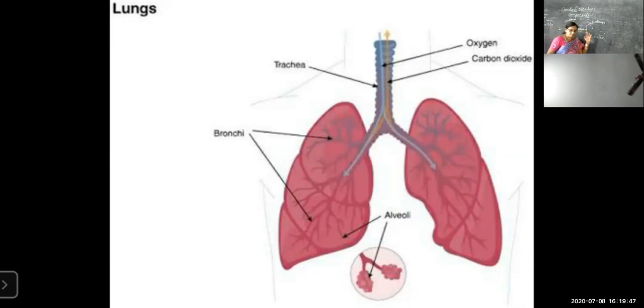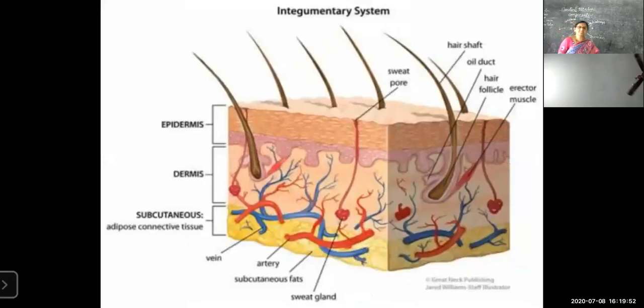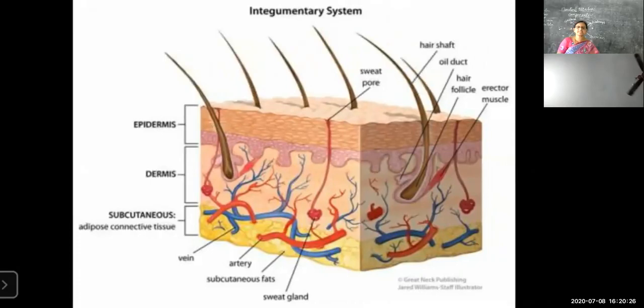Next, skin. Okay, the skin has different parts here. Hair follicles will be there, and then sebaceous glands and sweat glands also. The excess amount of water and excess salts will be gathered by the sebaceous glands and sweat glands, no children. In the form of oily substances, in the form of sweat, or together as sebum itself, children, it will be removed from our skin. So skin also acts as one of the excretory organs in addition to the kidneys.